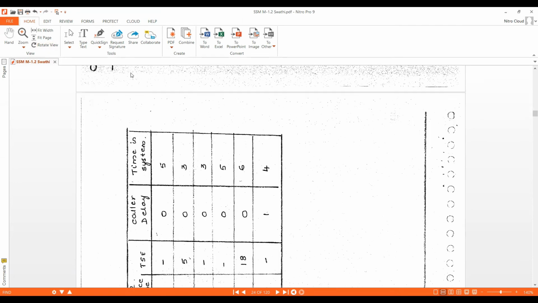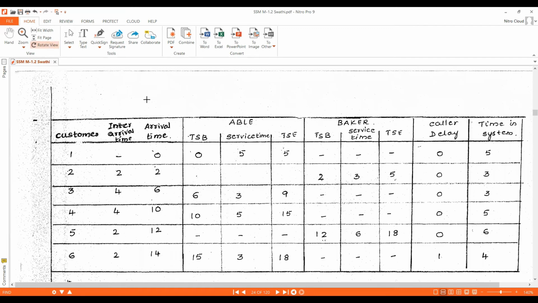We'll go to the table and write down the inter-arrival time we have calculated: 0, 2, 4, 4, 2, 2. If you know the inter-arrival time, we can calculate the arrival time. How to calculate the arrival time? Always, the arrival time of the first customer is 0. We assume that customer 1 arrives at the server at simulation clock time 0, so we assign arrival time 0 for customer 1.